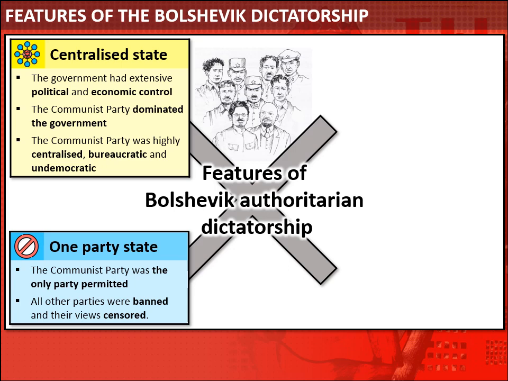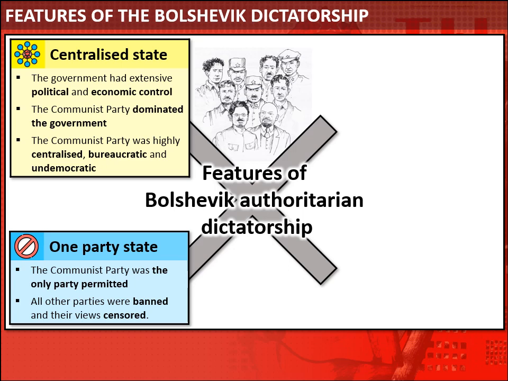The second aspect is that the Communist Party comes to dominate the government at all levels. And thirdly, the Communist Party itself becomes highly centralised, with a small number of leaders exercising huge power over the decisions. The Communist Party also becomes increasingly bureaucratic and undemocratic.